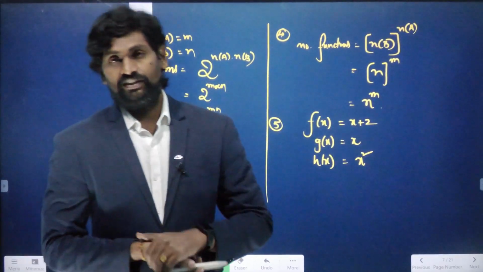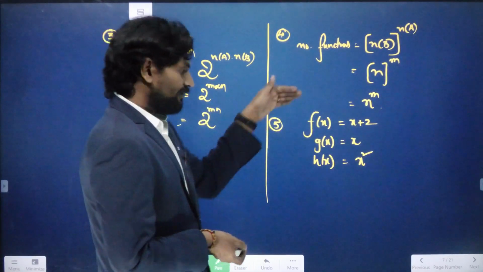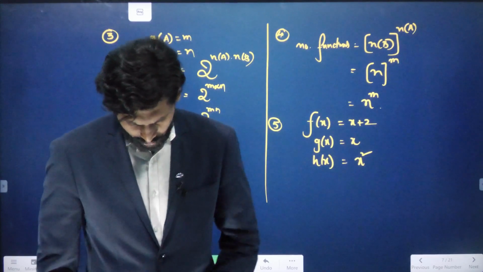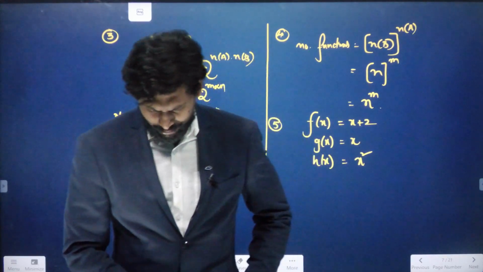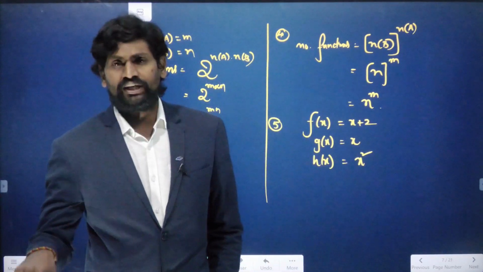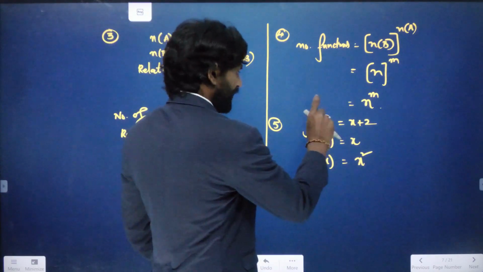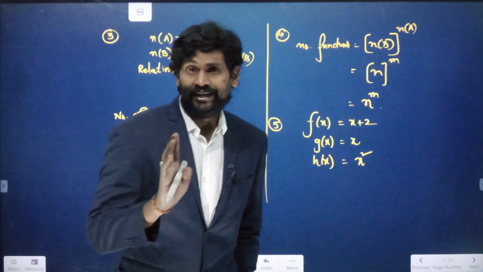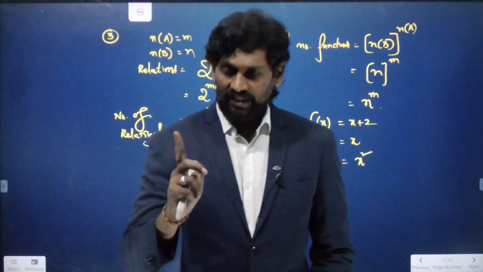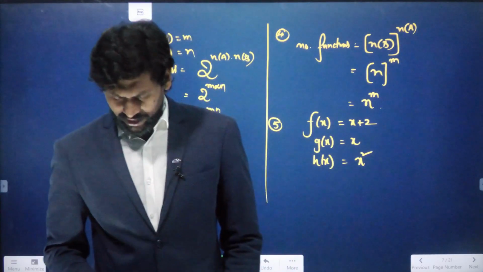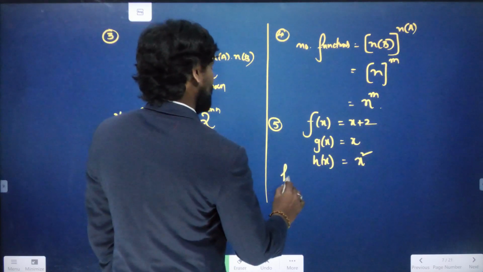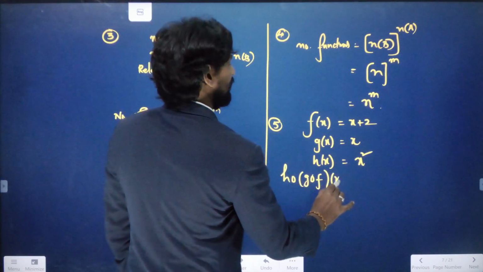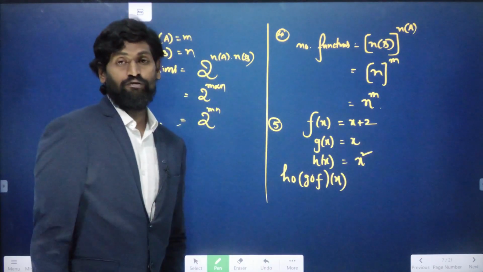So f of x, g of x, and h of x. Now the question is asking, where f, g, h are real functions, f is a function from the set of real numbers, g is a function from the set of real numbers, and h is also a function from the set of real numbers. Then we need to find h circle g circle f of x.